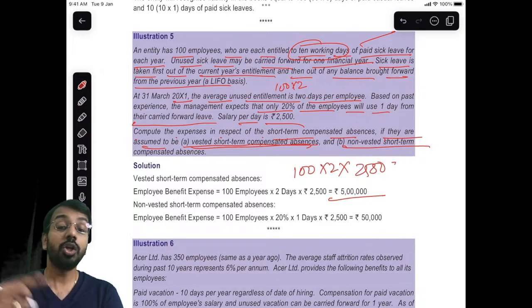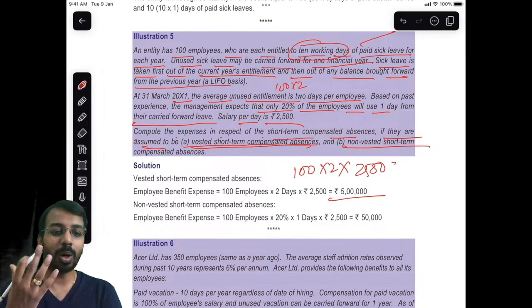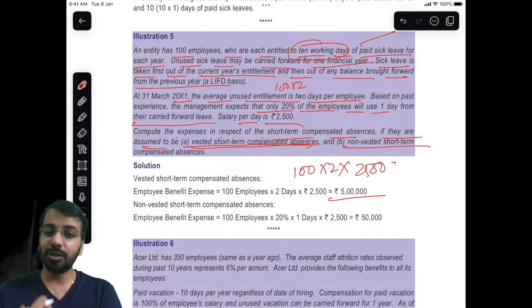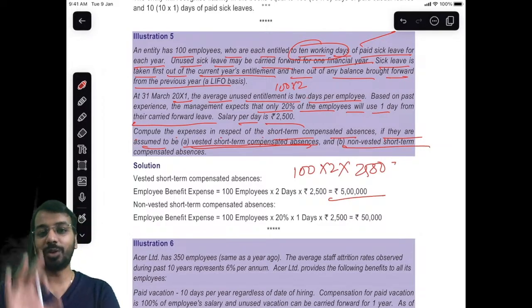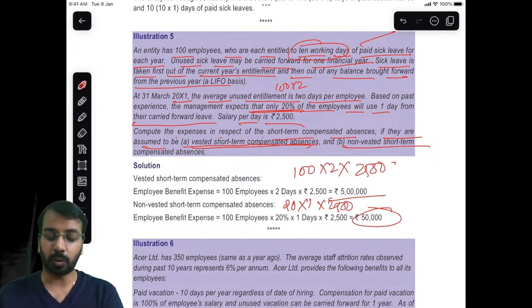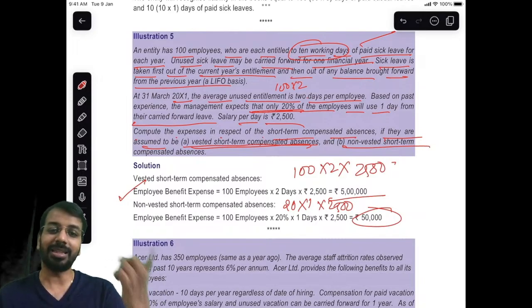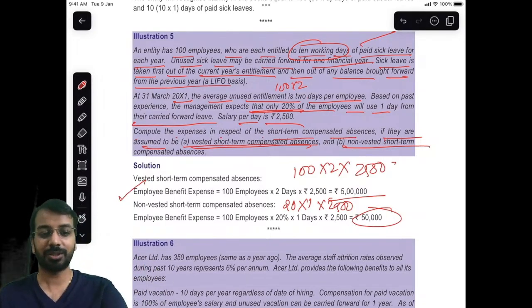Second case, it says non-vested short-term absences. Non-vested means what? I will not be able to encash. If I use, I will use. If not, it will lapse. So in the second case, how many employees are expected to use? 20%. So only 20 employees will use 1 day into 2500. In that case, it becomes 50,000 a day. Once again, here we are providing fully, because if the employee does not take, then the employee will encash.